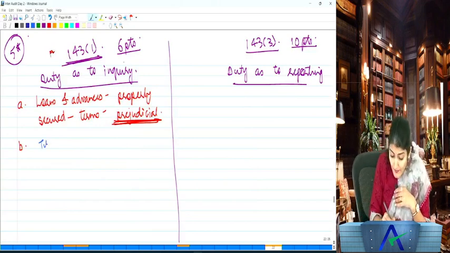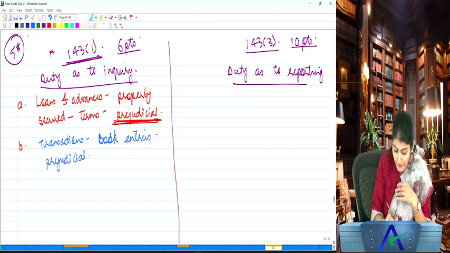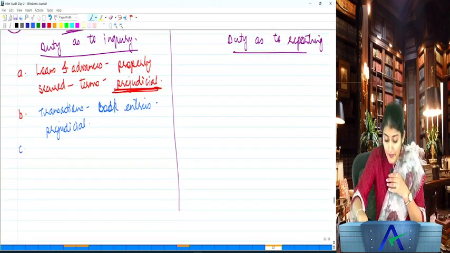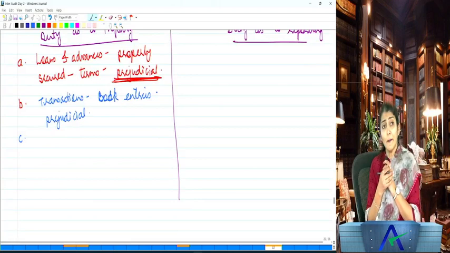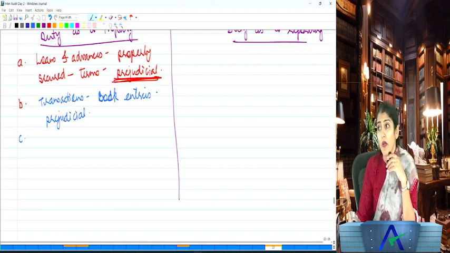Then whether transactions which are represented merely by book entries, again whether they are prejudicial to the interest of the company. Transactions which are represented by the book entry. Can anybody give me an example of a book entry? Depreciation, goodwill, all provision, write-off entries, they are book entries.